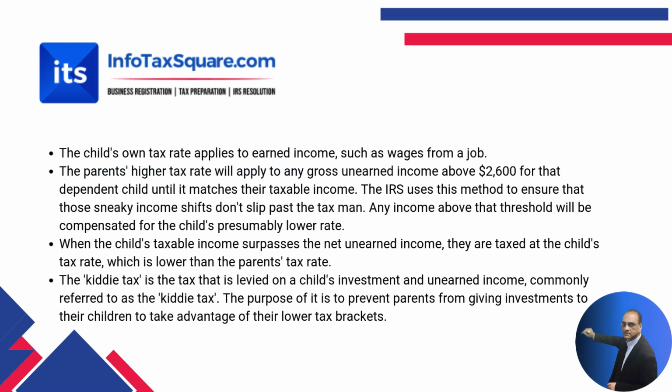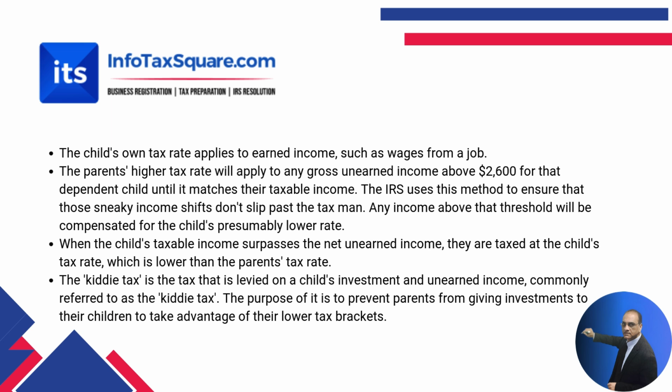As in the previous example, Jane earned $500, so she is going to pay tax on her wages or regular income based on her own marginal tax rate, which in the previous example was 10%. The parents' higher tax rate will apply to any unearned income above $2,600 for that dependent child.